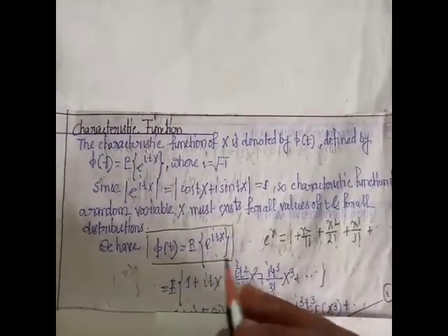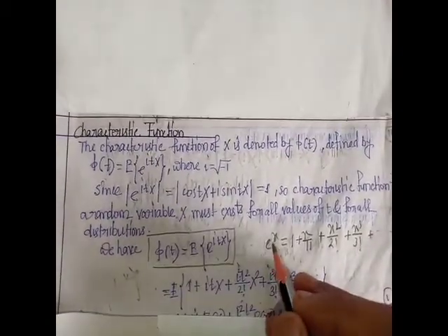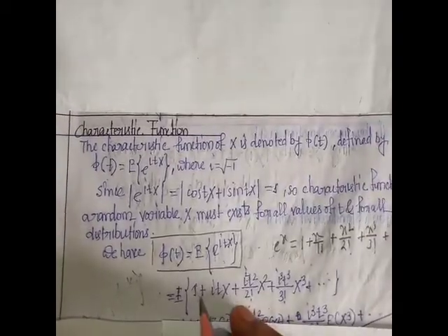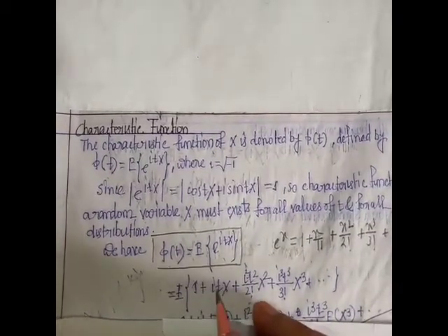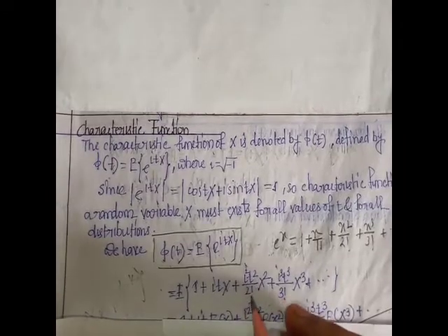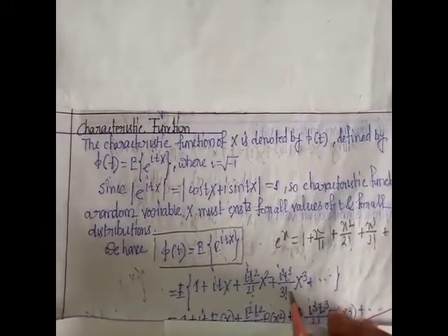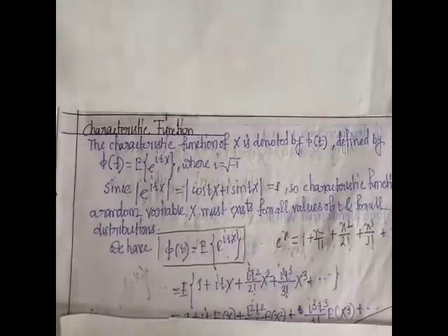So the expression of e to the power itx is, we put x as itx, so expectation of 1 plus itx plus i square t square x square by 2 factorial plus i cube t cube x cube by 3 factorial plus dot dot dot.